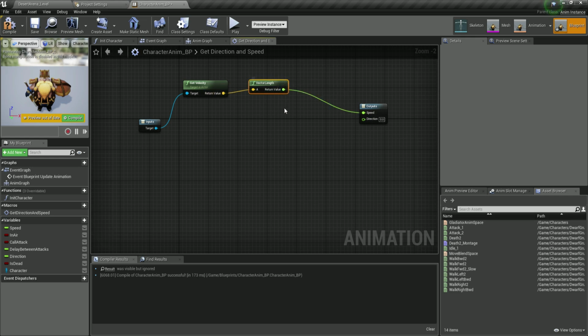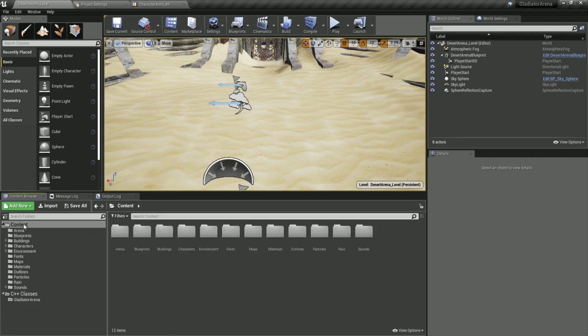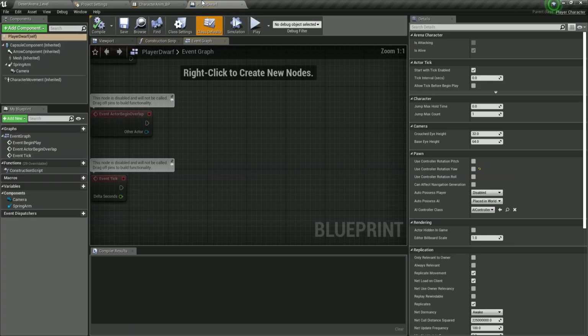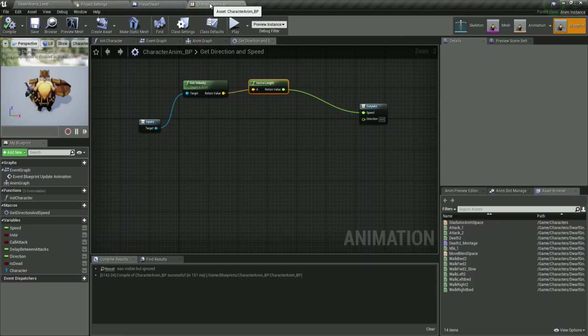If you're moving, the value will be greater than 0, depending on the speed. Compile and save that, by the way. And if I go back over here, let me just find in my blueprints my player dwarf, depending on the speed that we have for our player dwarf over here in the character movement.